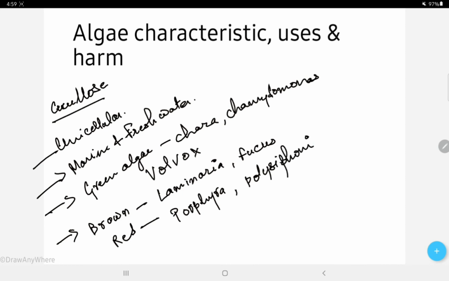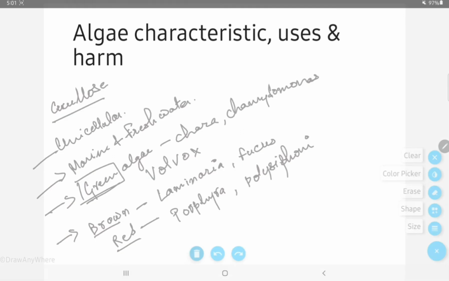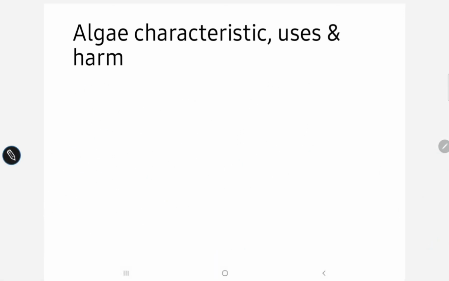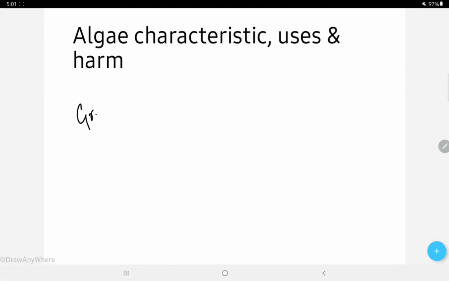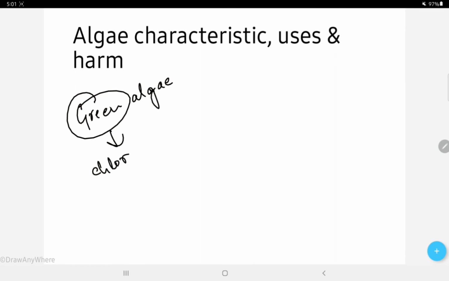These are some different colors of algae found in nature: green algae, brown algae, and red algae. So why is it called green algae? Because this green color appears due to the presence of the pigment called chlorophyll, right?